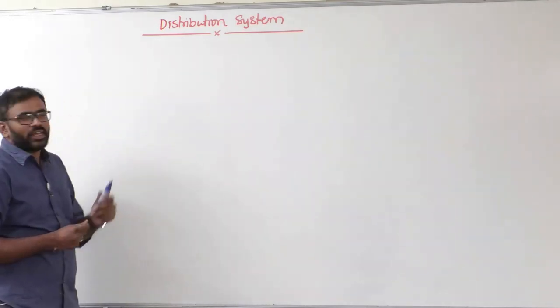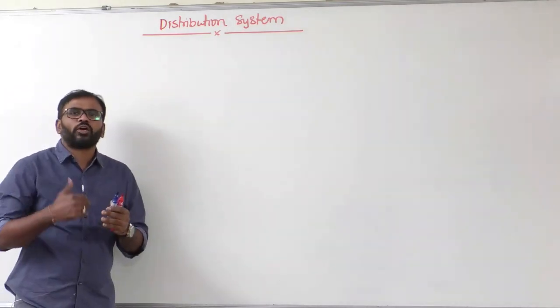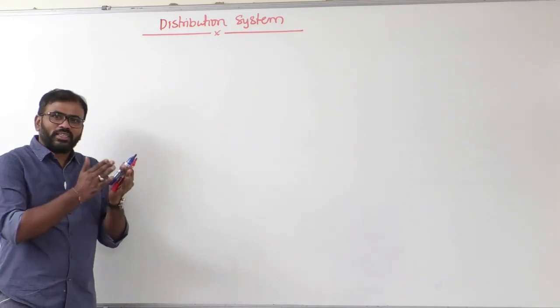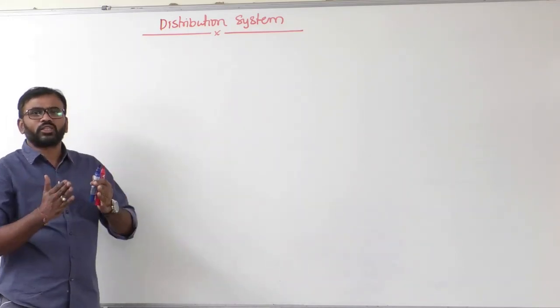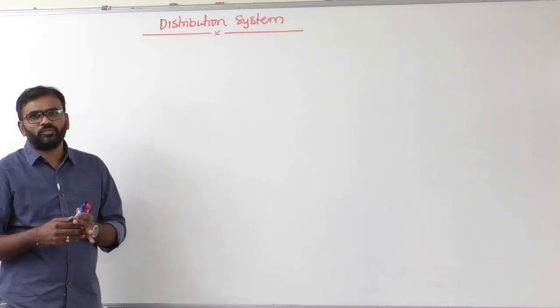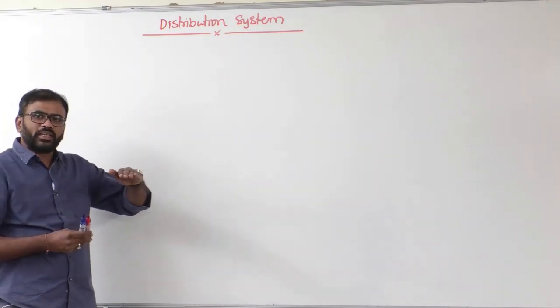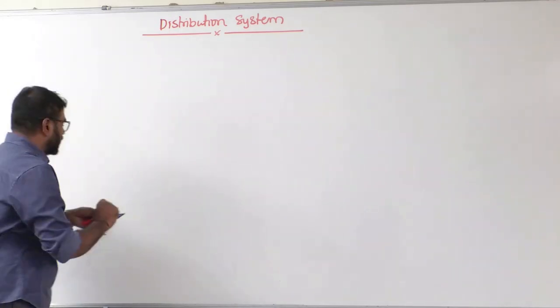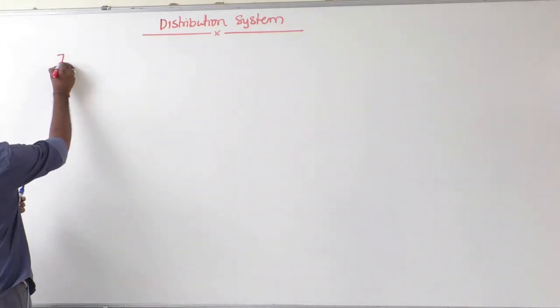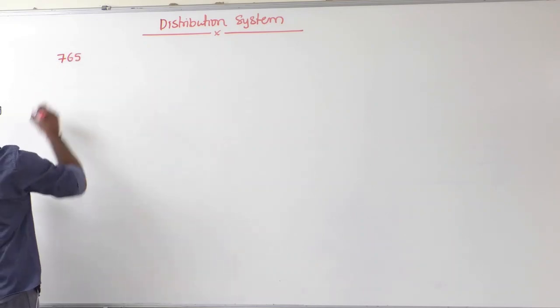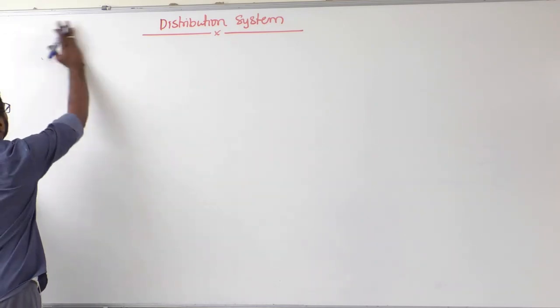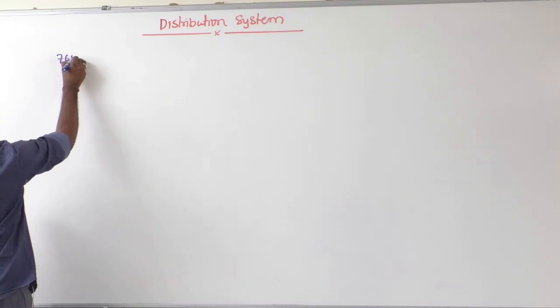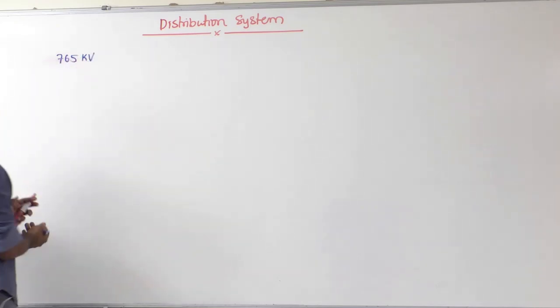Anyway, what is really the distribution system? If you think about our Indian power system, 33 kV and below is called the distribution system, and 66 kV and above is called the transmission system. The highest transmission voltage in India is 765 kV, as of now.